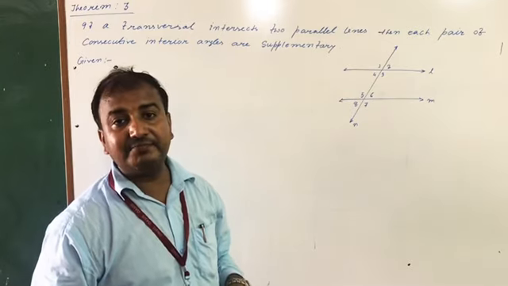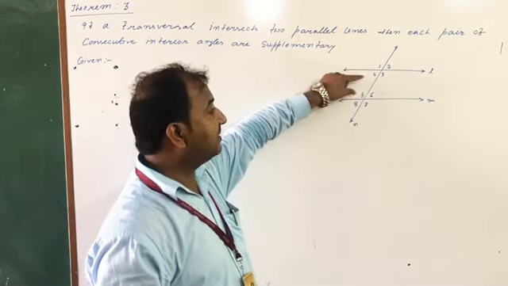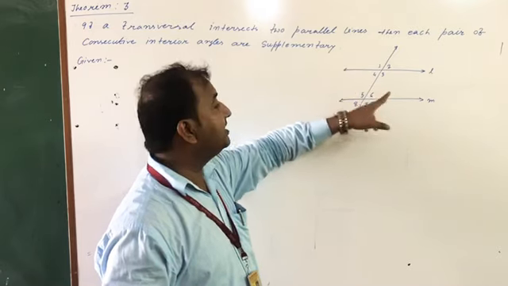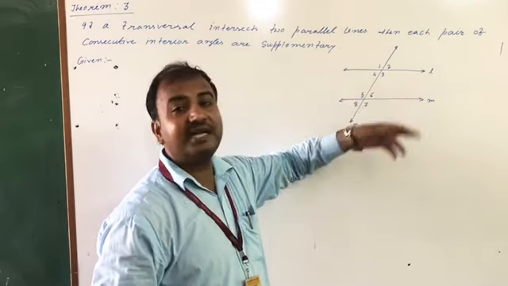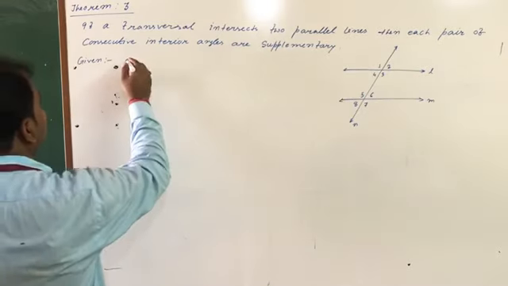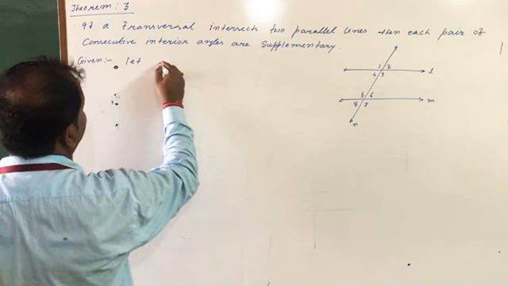Here we will have to prove the sum of angle 4 and angle 5 is equal to 180, and similarly the sum of angle 3 and angle 6 is equal to 180. What did we assume?